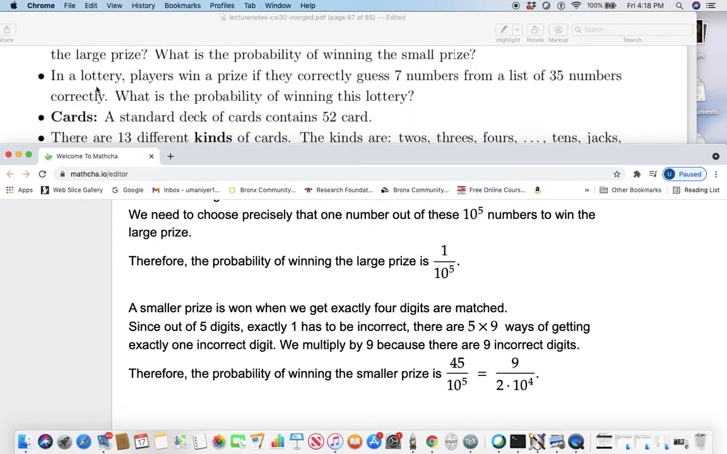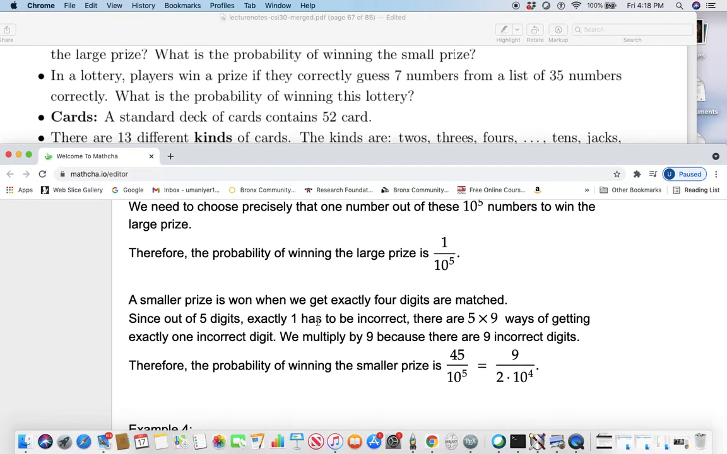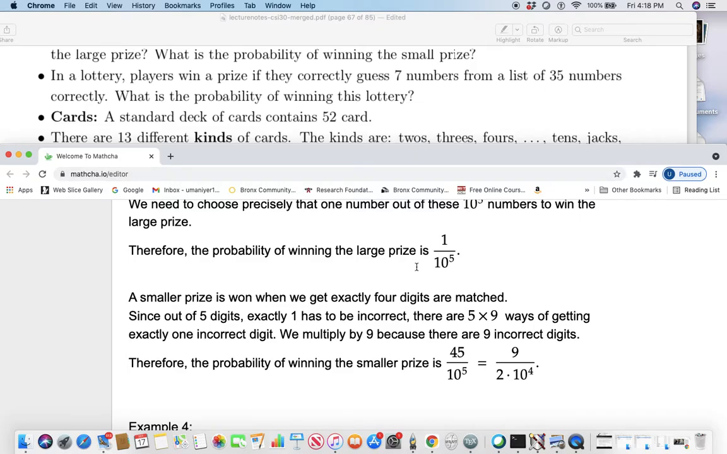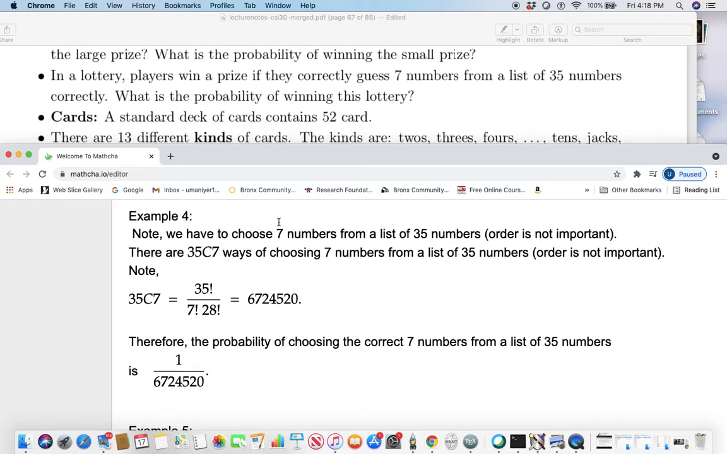Here is another example. In a lottery, players win a prize if they correctly guess 7 numbers from a list of 35 numbers. So they want to guess 7 out of 35 numbers. What's the probability? Well, you're choosing 7 from 35 and only one such choice is correct. Order is not important because you're choosing 7 numbers. So there are 35 choose 7 ways of choosing 7 numbers from a list of 35 numbers.